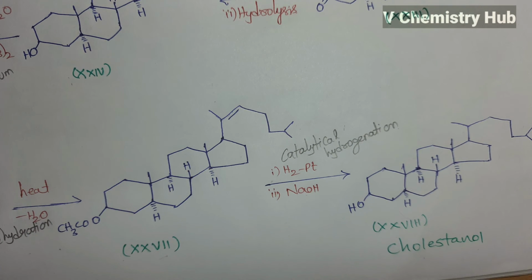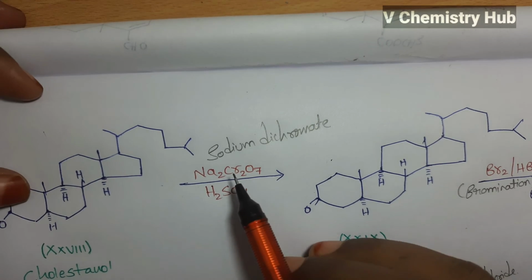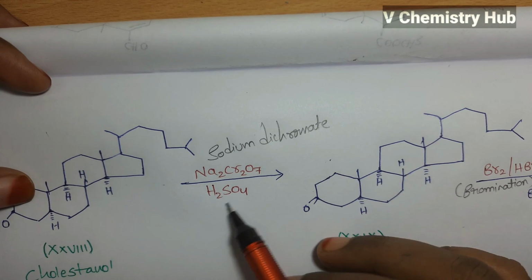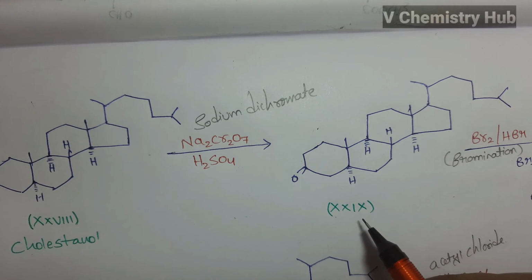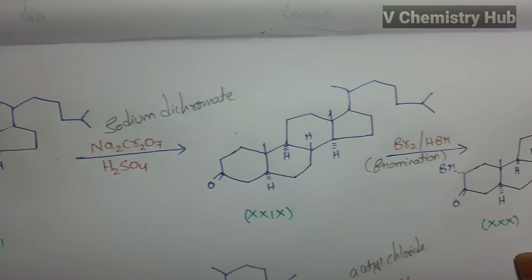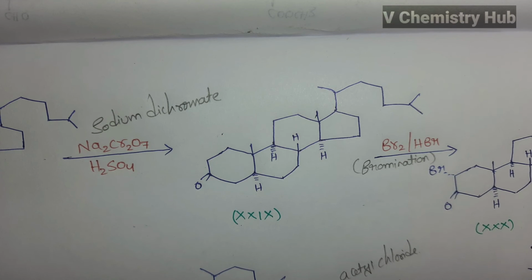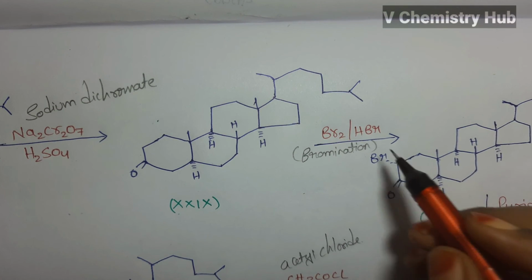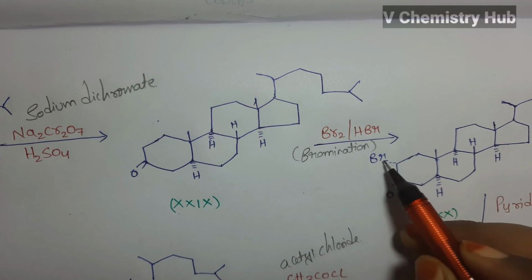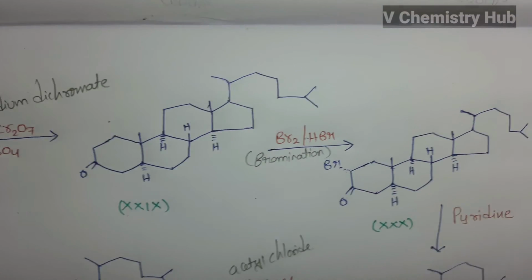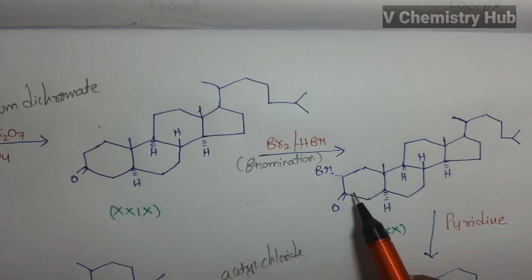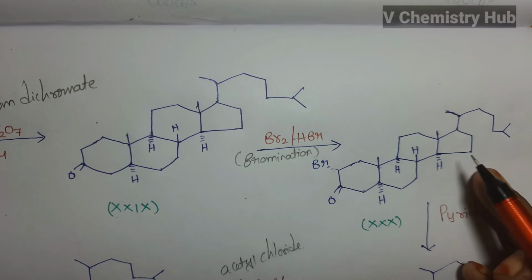So this is on treatment with sodium dichromate in presence of H2SO4. We will get this compound. So this is later on treatment with bromination. Later on bromination, we will get here bromine group attached over here, Br2, and HBr will be eliminated. From this hydrogen, HBr will be eliminated. So this is the compound 30.